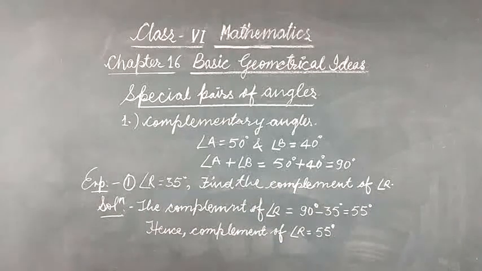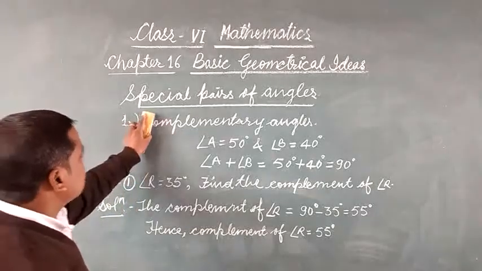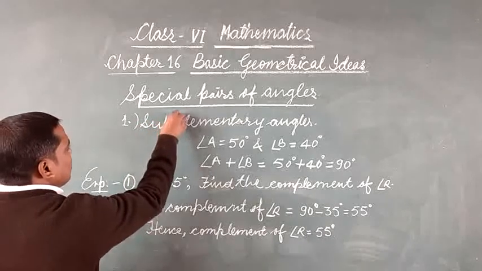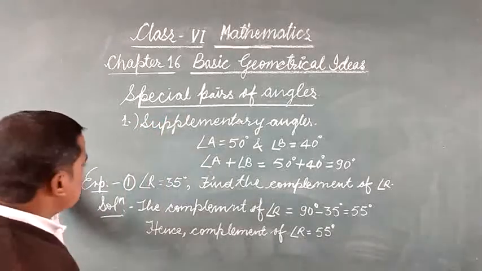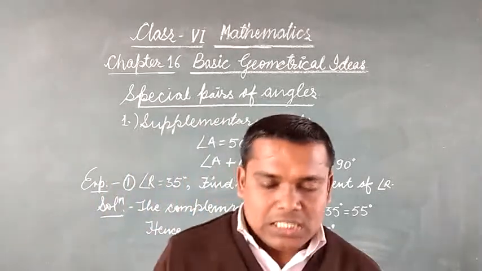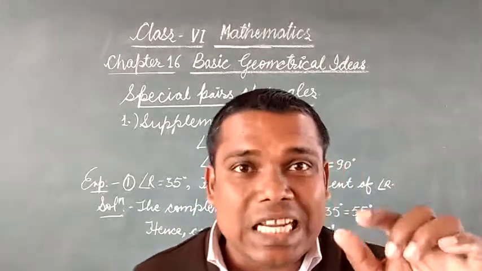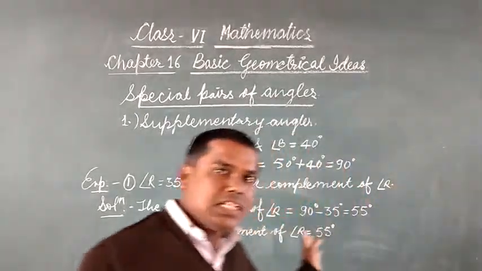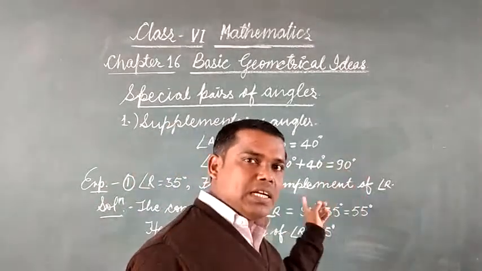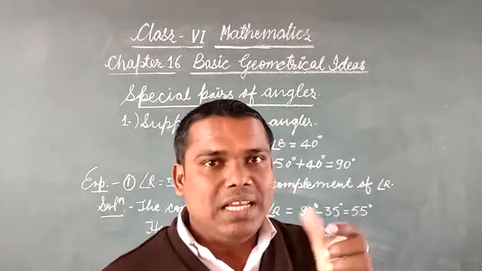The next one is supplementary angles. Two angles are said to be supplementary angles if their sum is 180 degrees. In the previous case, we studied that two angles are complementary if their sum is 90 degrees. Here, supplementary angles are those angles whose sum is 180 degrees.